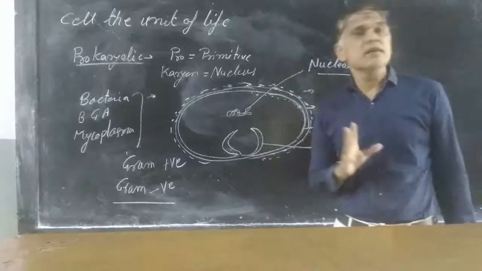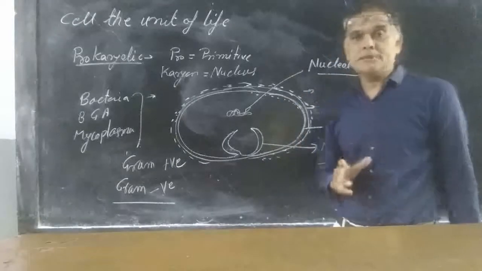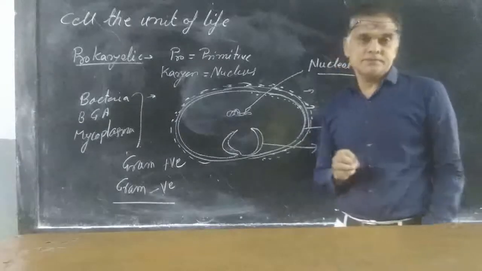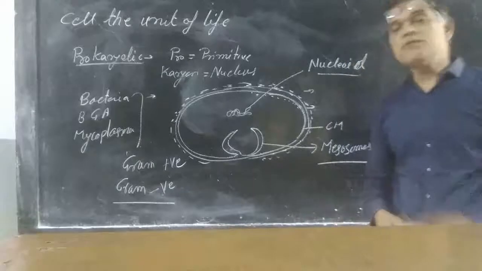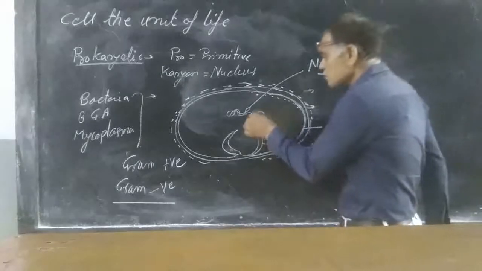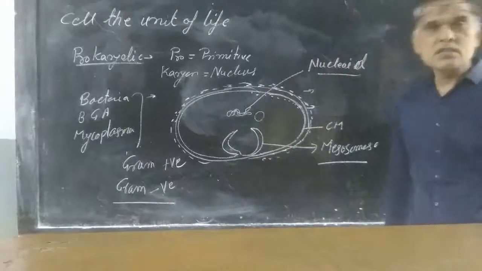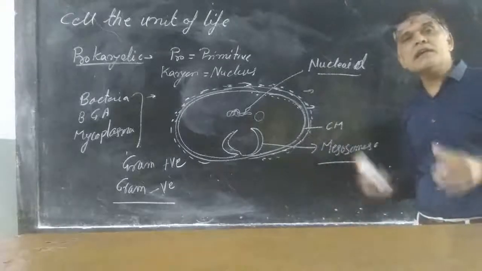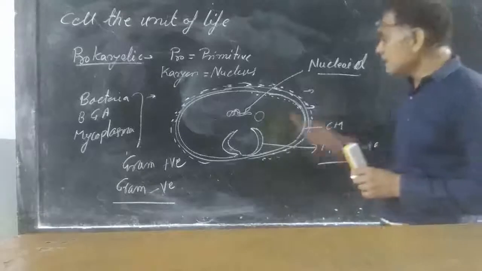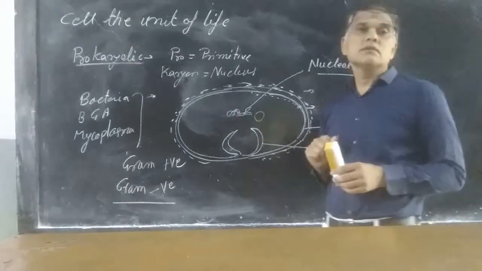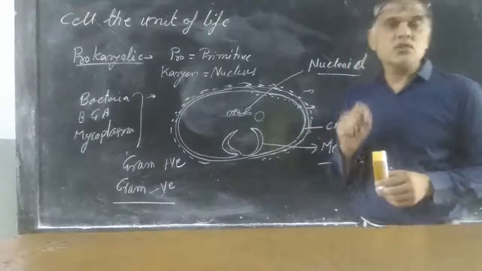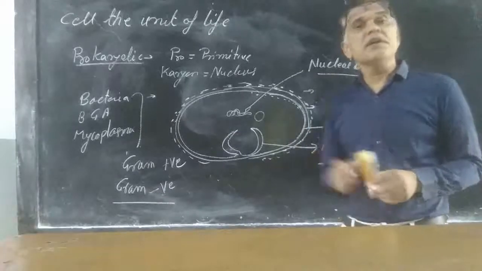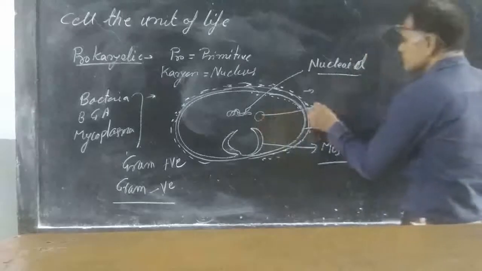In some bacteria, other than the nucleoid, one more circular chromosome is there, a small ring of DNA. That is known as extranuclear DNA or plasmid.